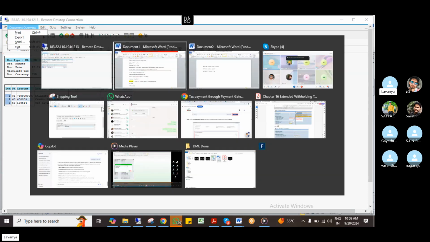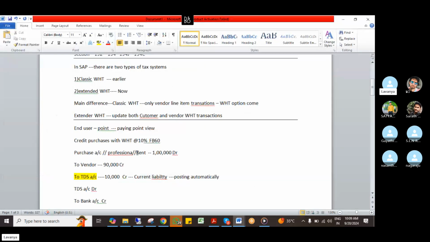What is the entry? Purchase account data. I have given the system 2% only. While creating the tax codes, I mentioned only 2% for this entry. Now 1 lakh into 2% means 2000, right? So the value is 98,000 here. TDS is 2000. So the same entry will reflect. See there.